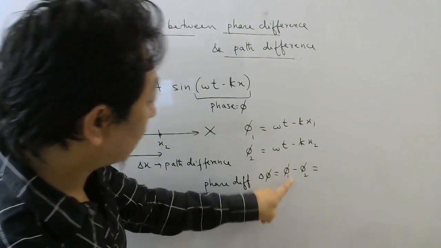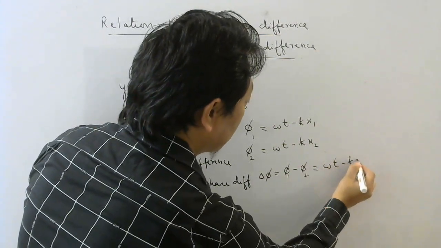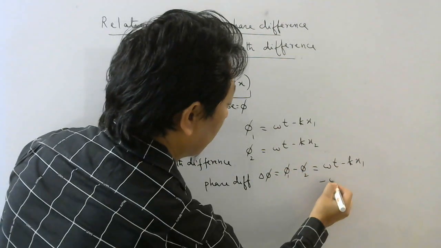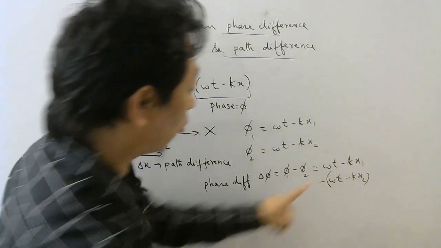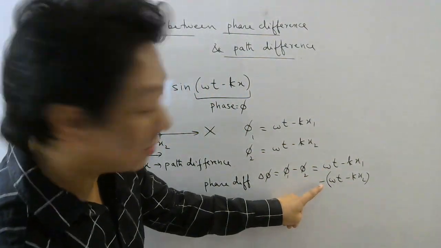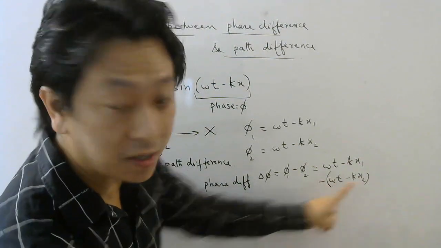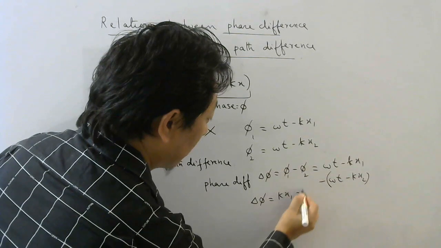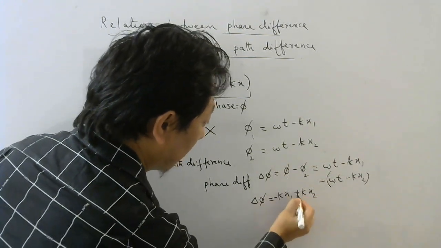If you substitute this phi 1 here and phi 2 here, what will you get? Omega t minus kx1, minus phi 2 you substitute, omega t minus kx2. Now omega t minus omega t will cancel. So you will get minus kx1 plus kx2. So the phase difference will be minus kx1 plus kx2.